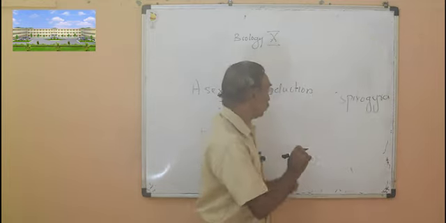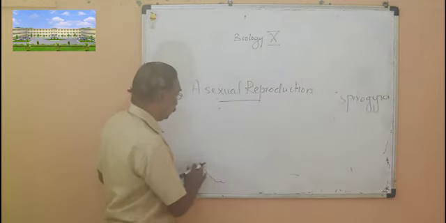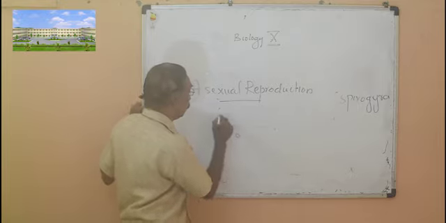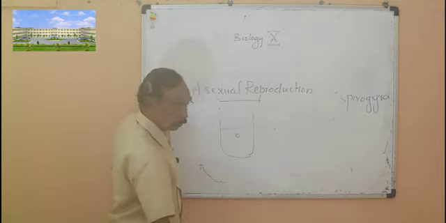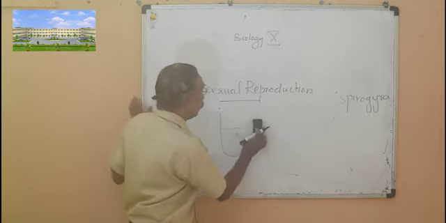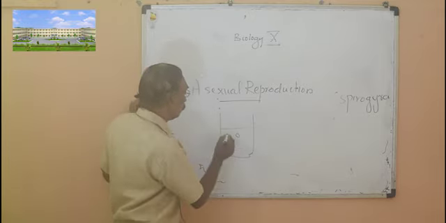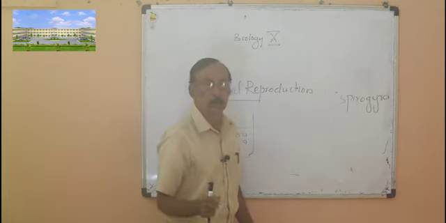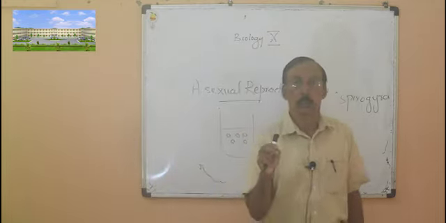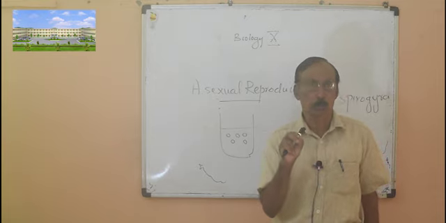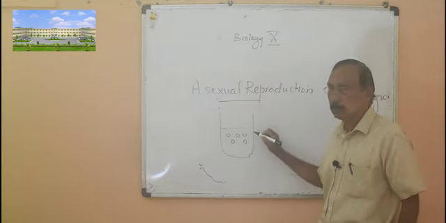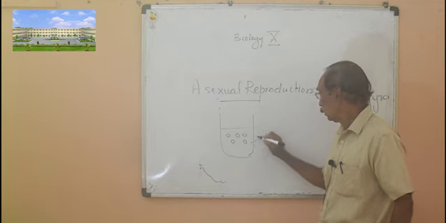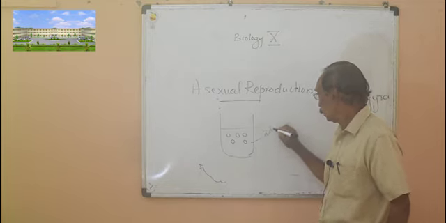In tissue culture, a few cells from a plant are kept in a nutrient solution. For example, in a banana, the root tip is cut into small pieces and put into a nutrient solution.